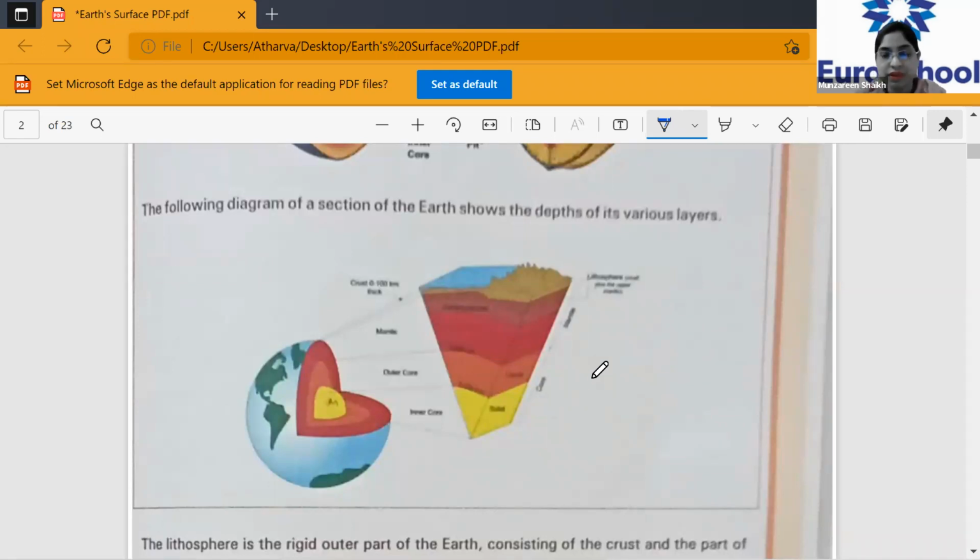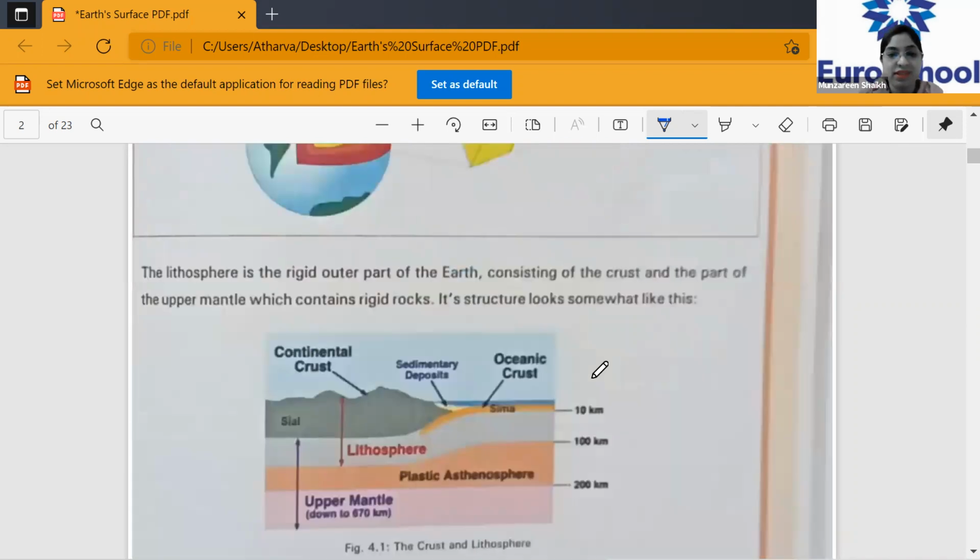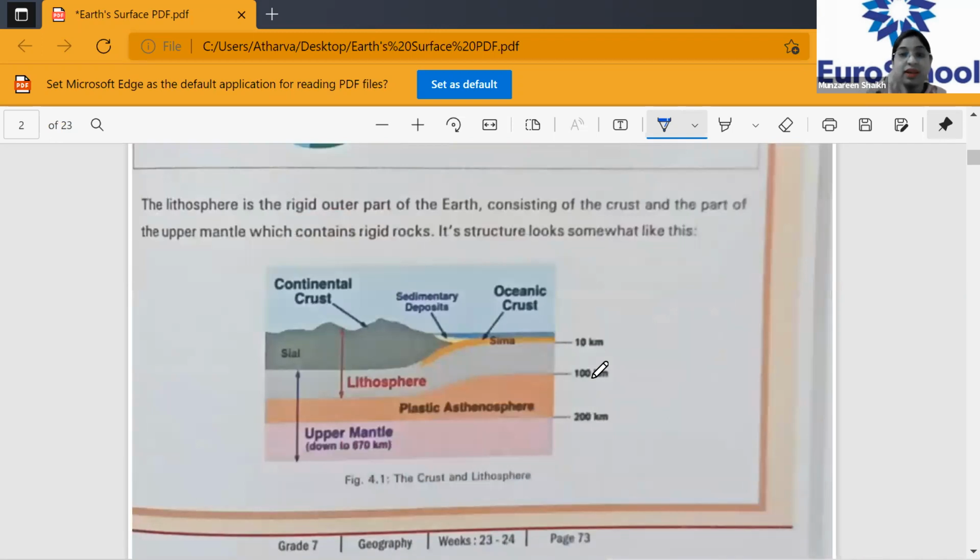All right, we'll go further. Next, the lithosphere is the rigid outer part of the earth. So the lithosphere is the surface of the earth, the rigid outer part, consisting of the crust and part of the upper mantle, which contains rigid rocks. Its structure looks somewhat like this.